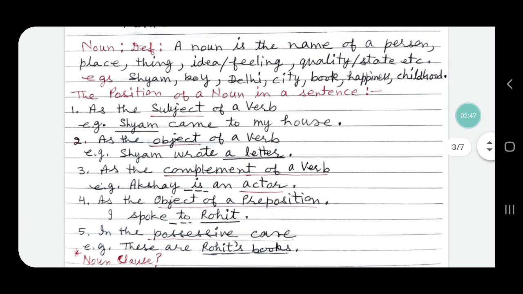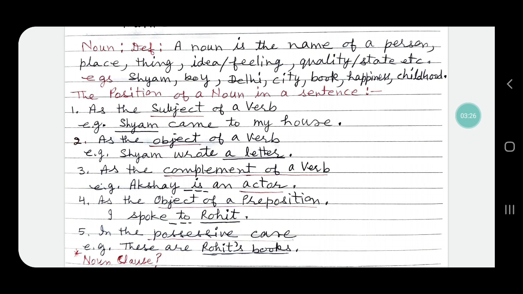Now let us study the position of a noun in a sentence. Noun can be used as the subject of a verb. For example, Shyam came to my house. Shyam is the subject here and it is a noun. Secondly, a noun can be used as the object of a verb. For example, Shyam wrote a letter. Here, a letter is a noun. It is an object to the verb wrote.